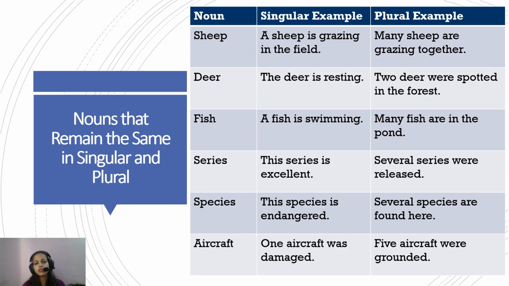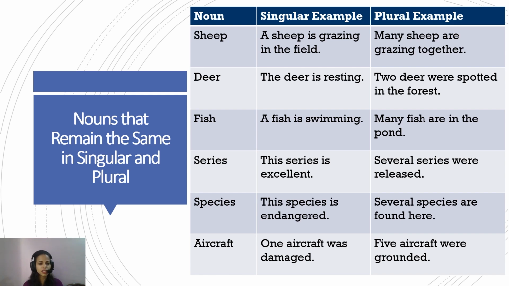So, example, sheep. A sheep is grazing in the field. Many sheep are grazing in the field. So, even in the singular or in the plural, the word sheep remains sheep. There is no change of form. The word deer. The deer is resting. Two deer were spotted in the forest. So the deer, when used as singular or plural, does not change form. Same with fish. A fish is swimming. Many fish are in the pond.